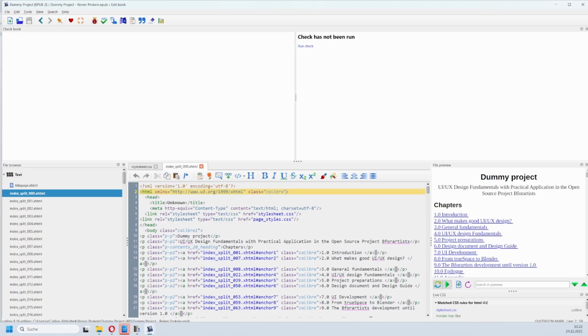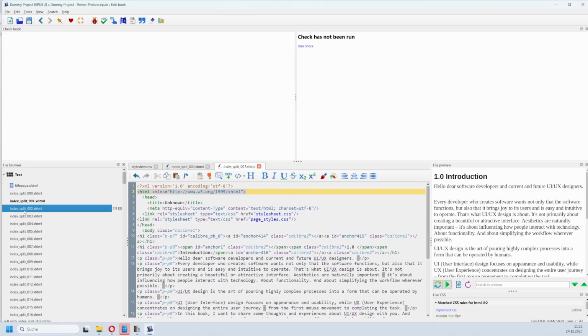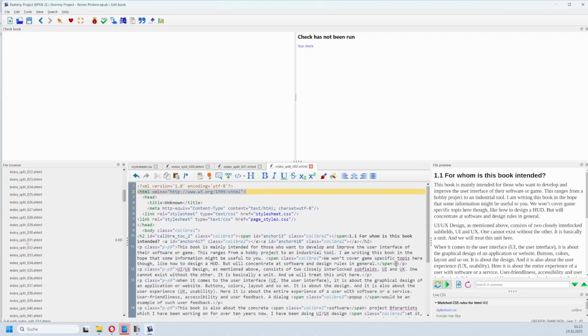So what we need to do is remove it, copy it over to all the other files where we have a class calibre in the top. I would need now to go through all the files here. I stop here. You get the idea what you need to do to fix this. Don't forget to save once it is done.